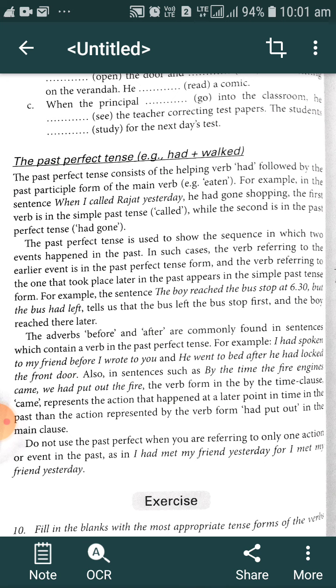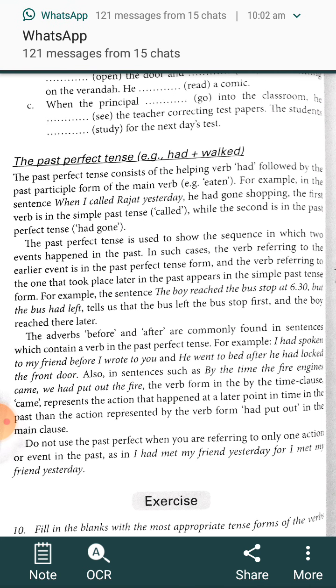So what is the difference between them? In present perfect tense, the only difference is the helping verb. There is have or has, here is had. So while writing in past perfect tense, you must keep in mind the structure of past perfect tense. What is the structure of past perfect tense? Subject plus had plus V3. This is the structure of past perfect tense.